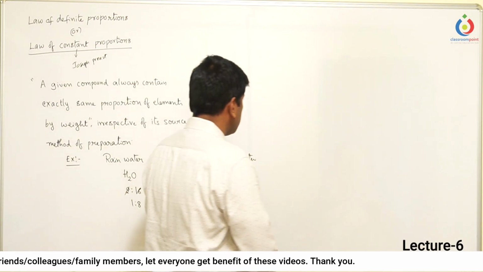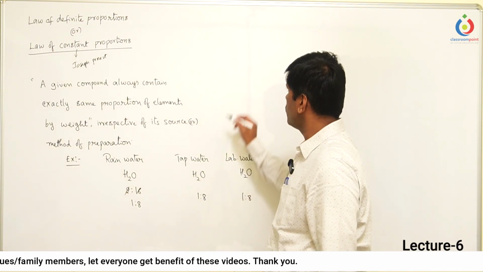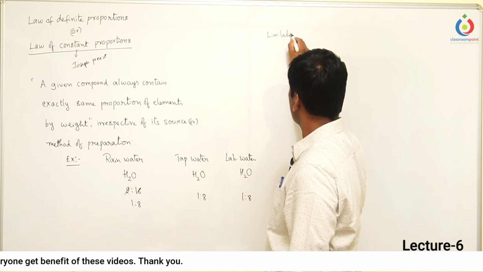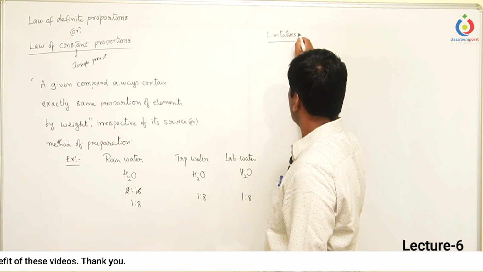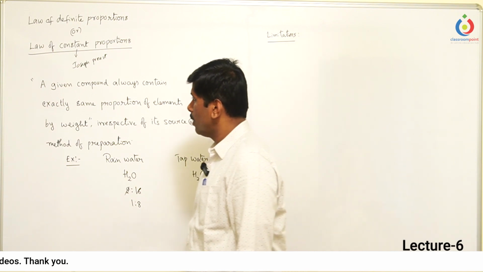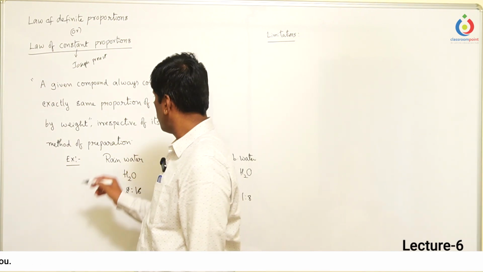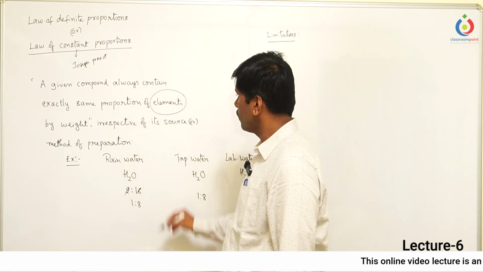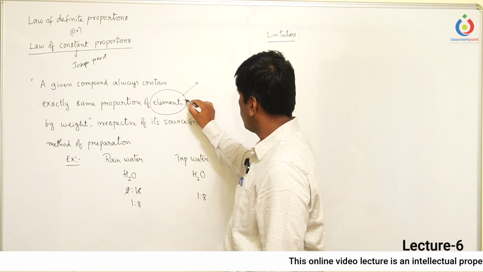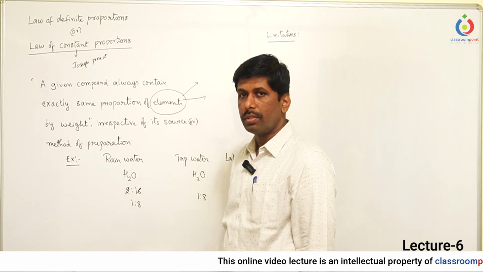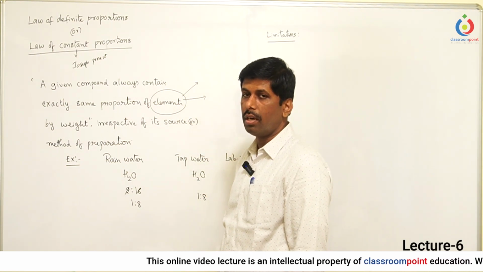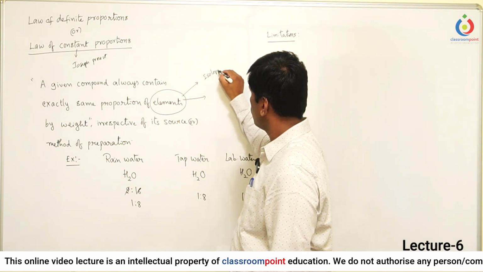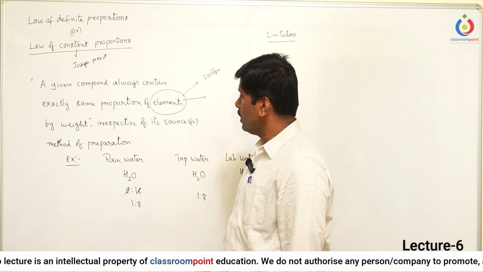Now let us see the limitations of this law of definite proportions. In the definition, if you observe, they used the word elements. Elements can contain atoms of different masses; the same element with different masses is called isotopes.